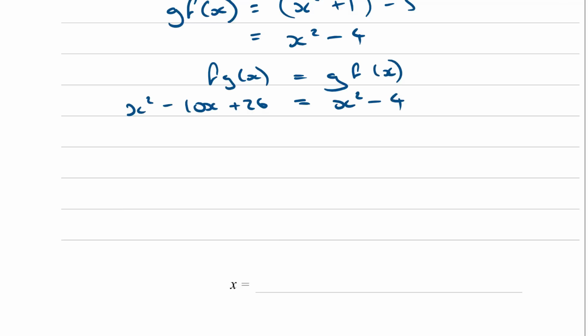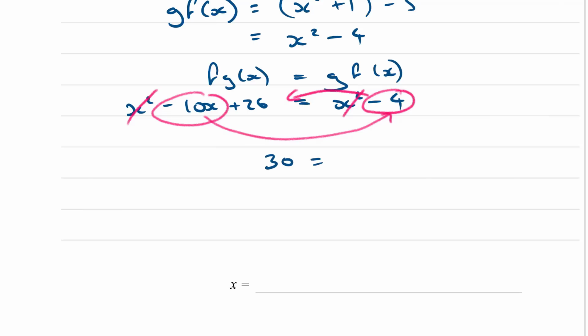Okay, so our x squareds cancel, and we are left with minus 10x plus 26 equals minus 4. So I'm going to move the minus 10x to this side, and I'm going to move the minus 4 to this side. So that gives me 26 plus 4 is 30 equals 10x. So x equals 3.